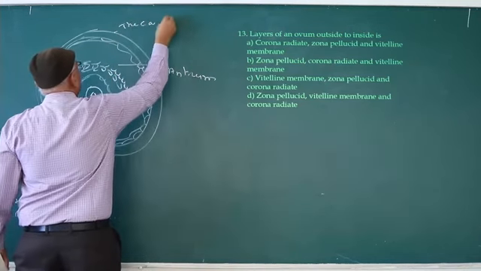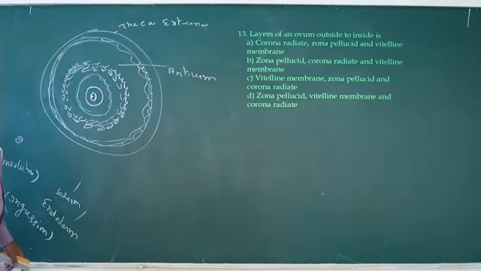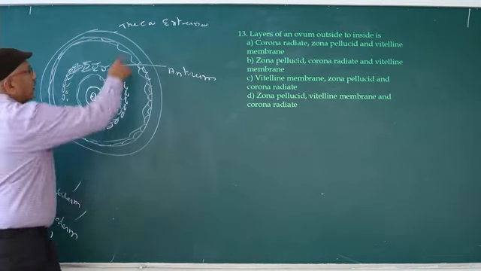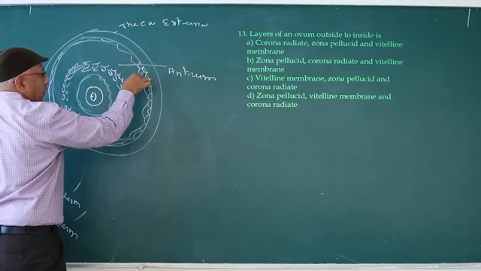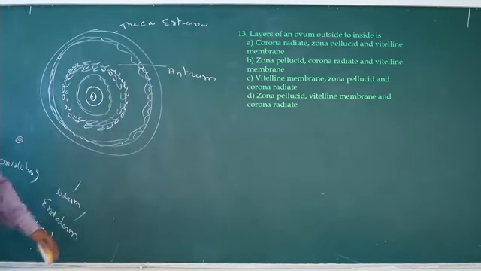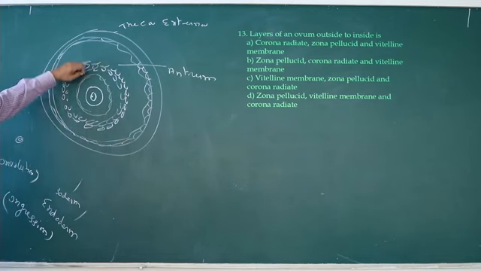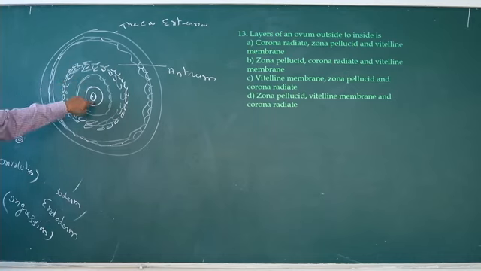So those are various layers present in Graafian follicle: theca externa, theca interna, membrana granulosa, antrum, cumulus oophorus, corona radiata, zona pellucida, vitelline membrane. Here the given option is in the ovum, so sometimes cumulus oophorus is not given. So the correct answer is corona radiata, zona pellucida, vitelline membrane.